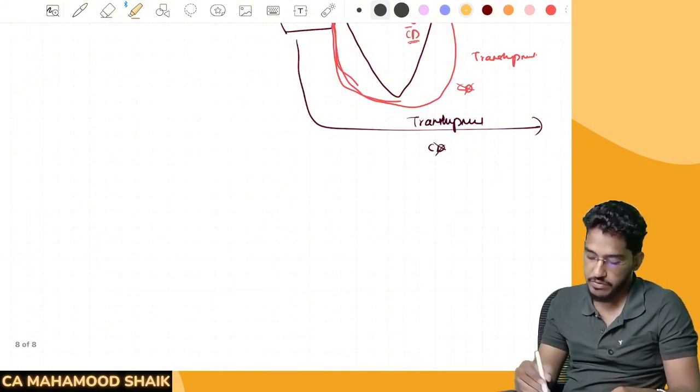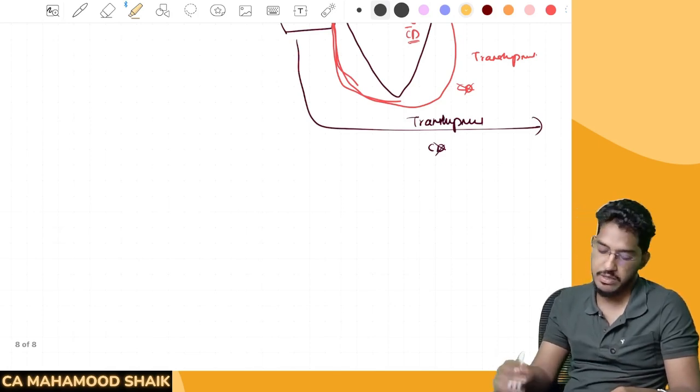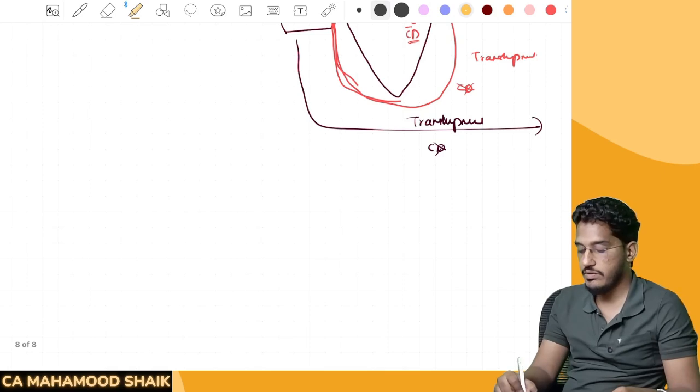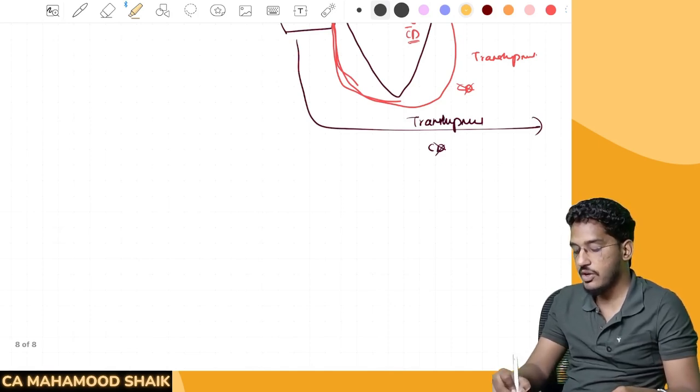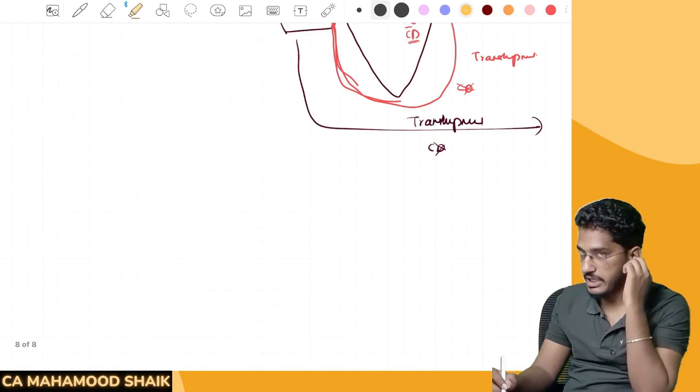Then we have rule number 24, which says that power to make rules for denaturing or mutilation of goods. Sir, what do you mean by this? I will give you one example of alcohol. Say for example, there is one importer. This importer is importing alcohol. See, alcohol can be used for human consumption also. Alcohol can be used for medicines also. Alcohol can be used for medical purposes also.